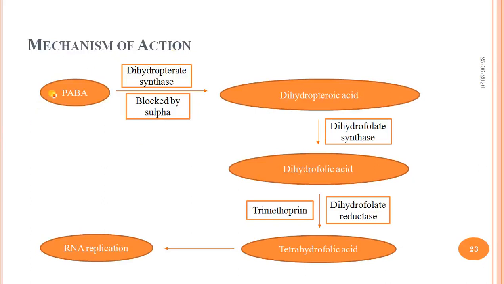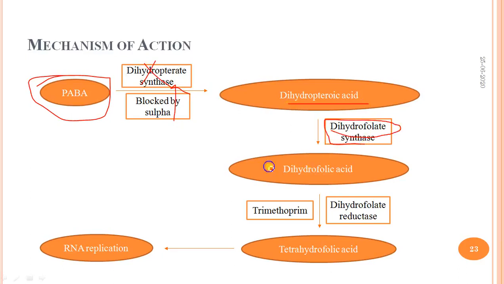This is the mechanism of action: PABA is converted into dihydropteroic acid in the presence of dihydropteroate synthase. This is blocked by the sulfa drug, which means this acid is not synthesized.